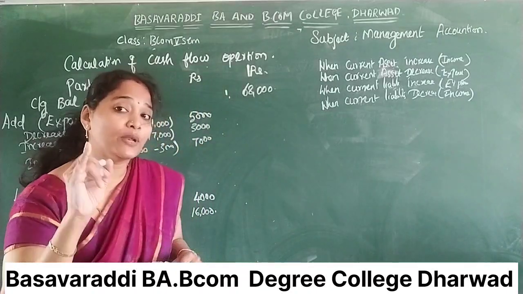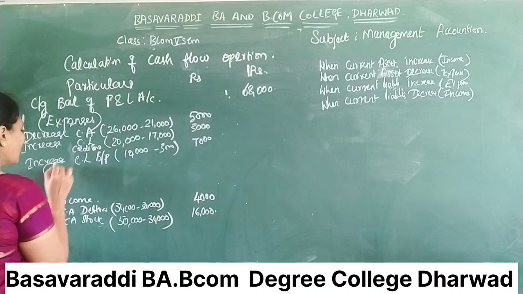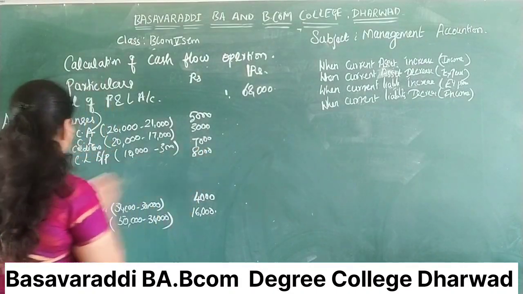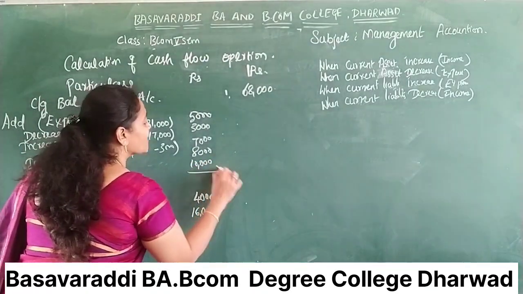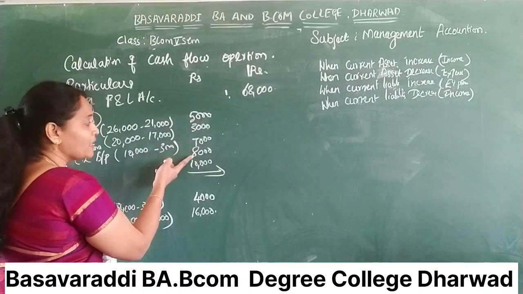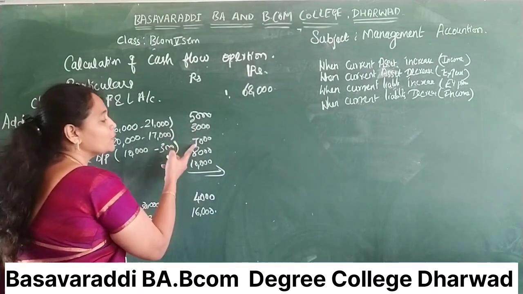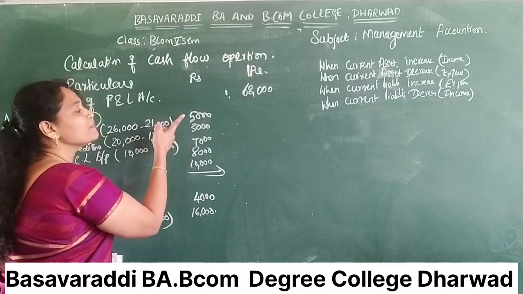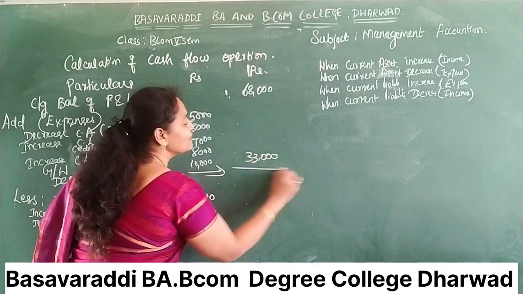Goodwill and depreciation, all the time, we have to enter in the expenses. So goodwill. How much? 8,000. Depreciation how much? 10,000. You have to enter them here. So 10,000, 18,000, 18,000 plus 7,000, 25,000. 25,000 plus 3,000, 28,000. 28,000 plus 5,000, 33,000. You add it and enter it here.